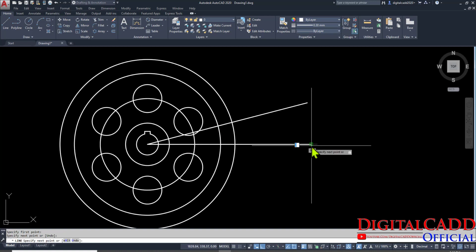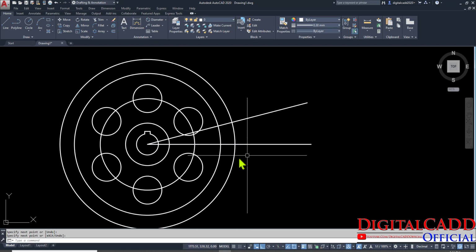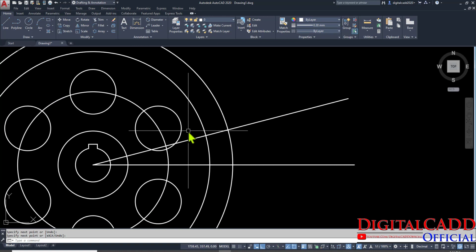Again we have to take a line, horizontal line. Here you can see the angle between them is 15 degree and the angle between this line and this line is 90 degree. As you know, we have already taken a line at an angle of 15 degree. Now we need to take a line, L, enter, start from here, and here we have this perpendicular option. Just click here. Now you can see the angle between these two lines is 90 degree.